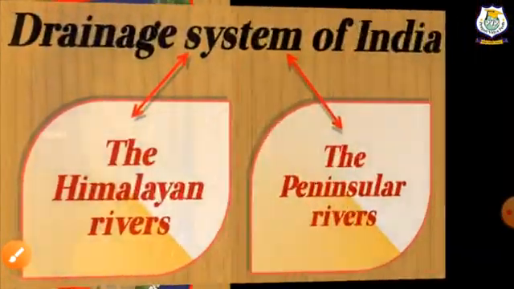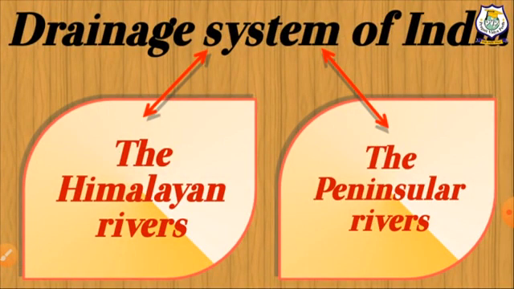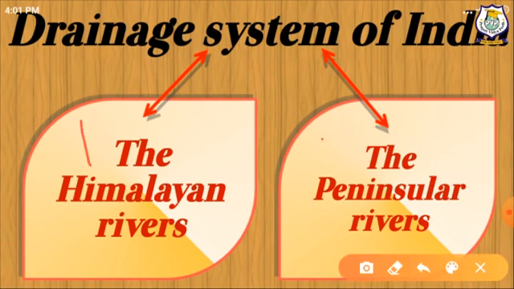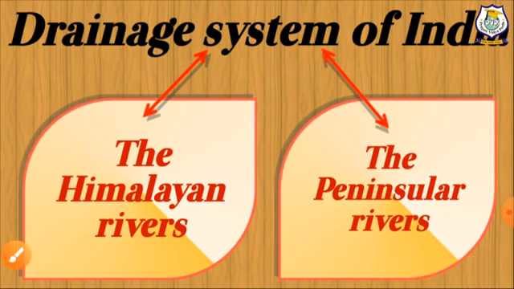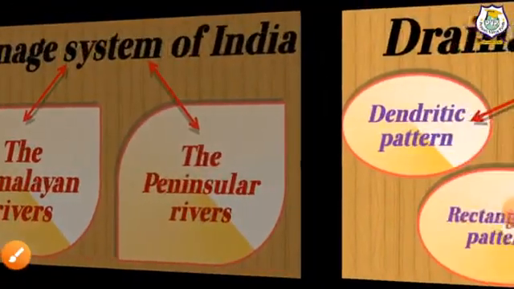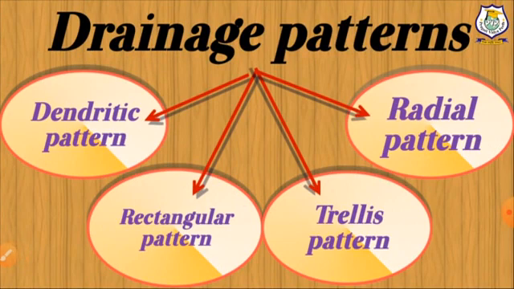Now we will discuss about drainage system of India. So here we have divided in two parts, the Himalayan rivers and the peninsular rivers. But before this, I will tell you about drainage patterns which are made by the main stream and its tributaries.